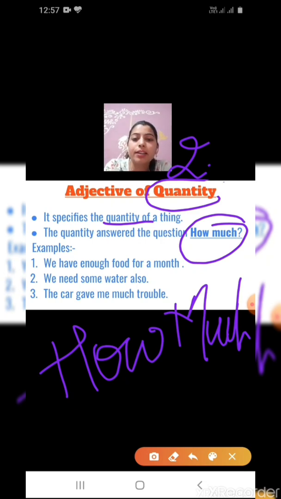This will be clearer with examples. We have enough food for a month. What is the adjective of quantity used in this sentence? You are going to tell me.